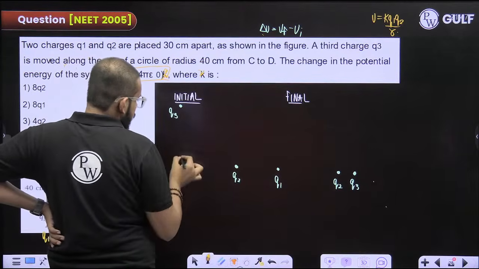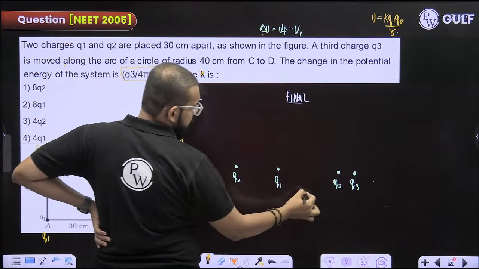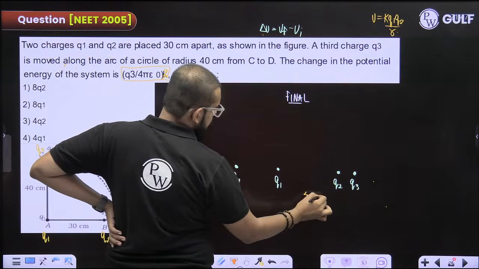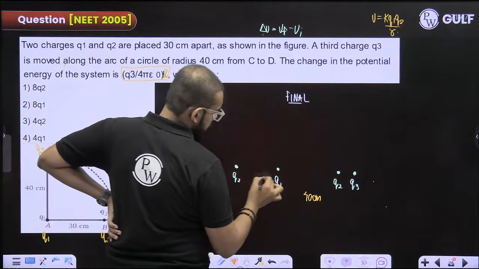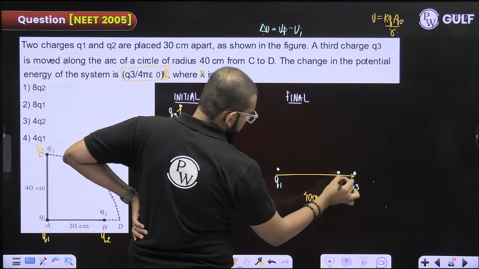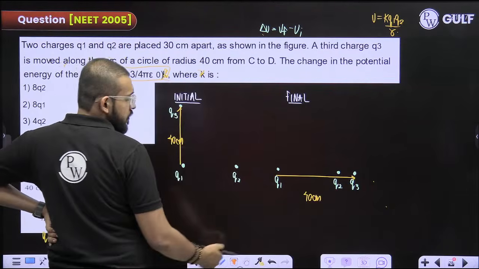See, this is at 40 centimeter. Afterwards also, this will be 40 centimeter only. The distance between Q1 and Q3, afterwards, it will be 40 centimeter only.